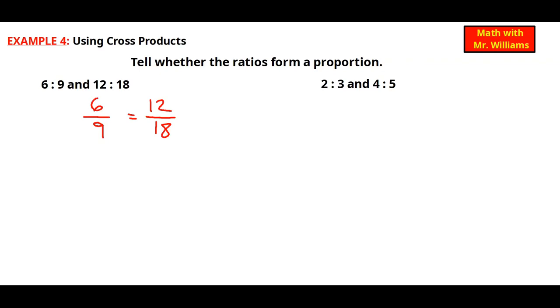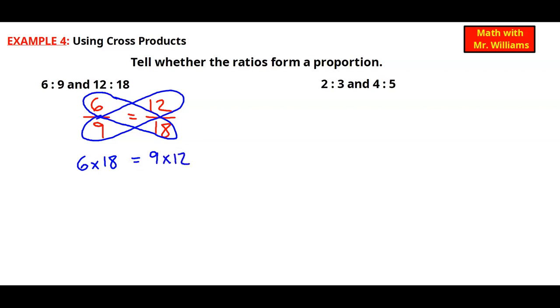Now for cross products, we do this like a Band-Aid or butterfly effect, and we write down our multiplication. Within the first one, we have 6 times 18, and that should equal 9 times 12. So 6 times 18 will give me 108, and 9 times 12 will also give me 108. So these are proportional.